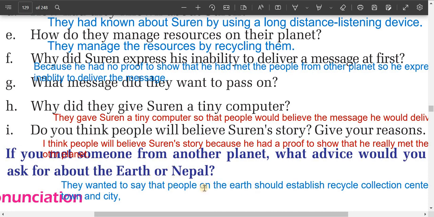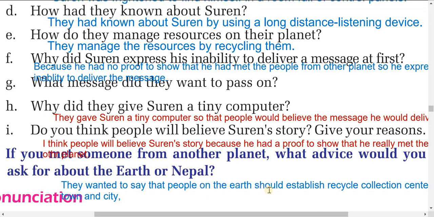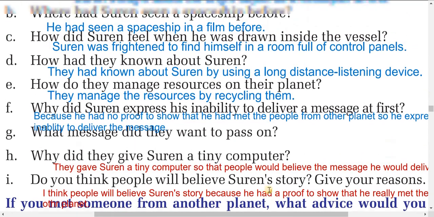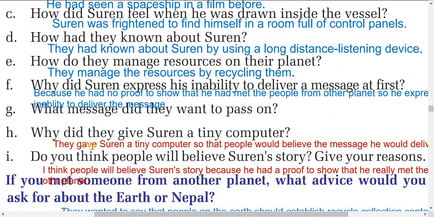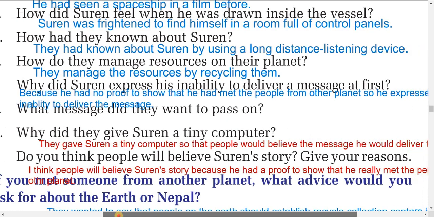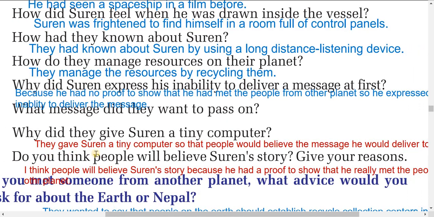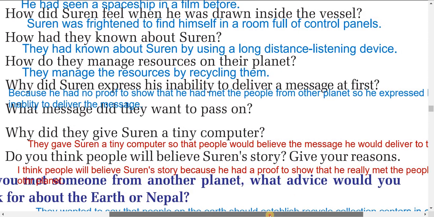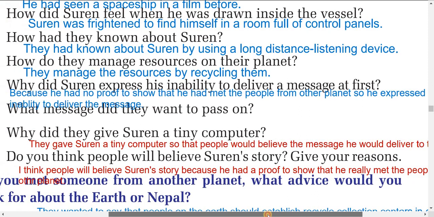They wanted to pass a message that people should establish a recycle collection center in every city and town. Now, why did they give the student a tiny computer? They gave the student a tiny computer so that people would believe the message he would deliver to them. So they gave the student a tiny computer as a proof, you can write, or so that the people would believe the message he would deliver to them.